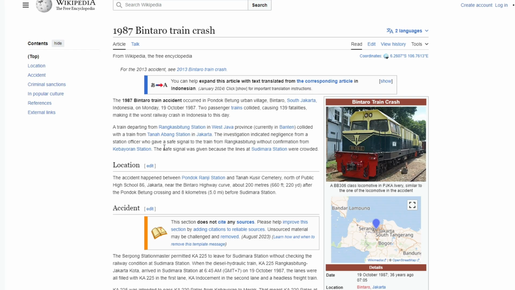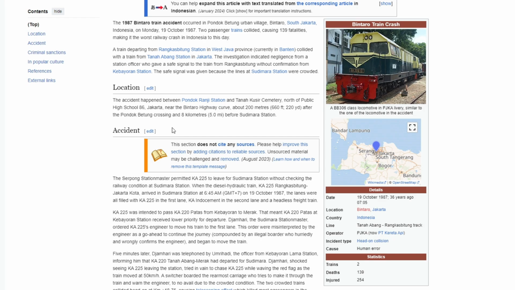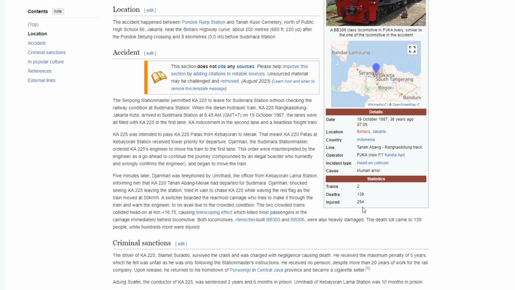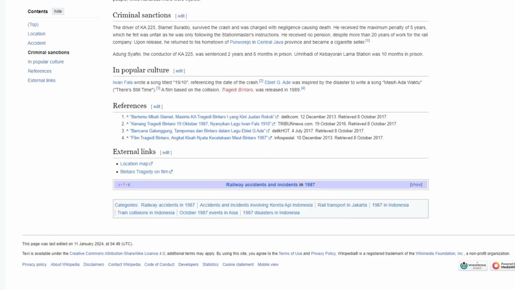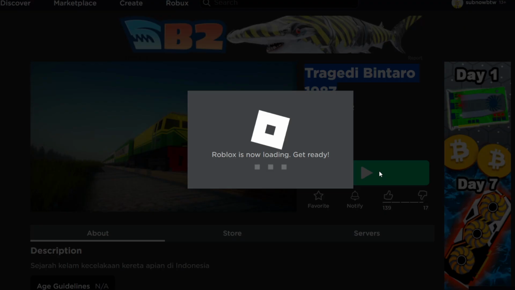train drivers in Jakarta? The accident happened and actually ended the lives of 139 people and injured 254. It's one of the most dangerous and one of the deadliest events in Indonesia's history. The cause? Human error. That means somebody literally did this on purpose. Not gonna point out names, but it happened on purpose.